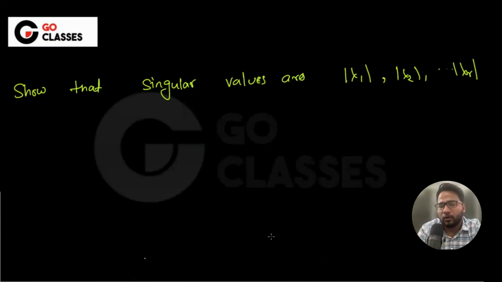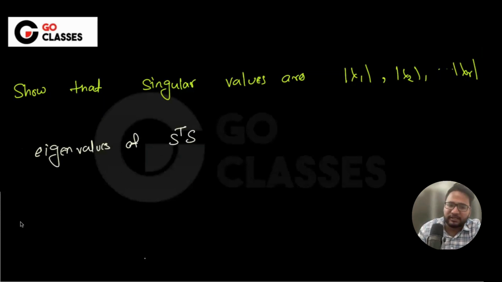So how to do it? See, singular values are nothing but the square roots of the eigenvalues of S transpose S, or SS transpose, it doesn't really matter for the non-zero singular values. In this case, it is actually S squared, since S is symmetric.